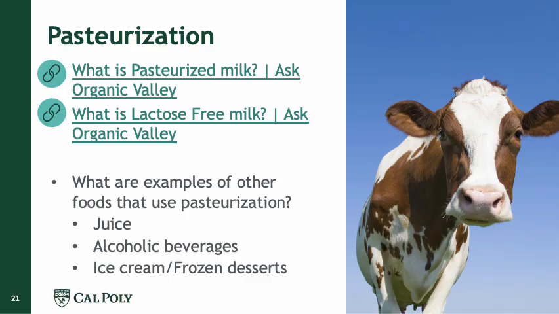Then it goes to the fridge, and we have to keep it at this refrigeration temperature for the whole supply chain, all the transportation, in the supermarket, and when you go home you also have to put it in the fridge. Other examples of pasteurized products are juice and some alcoholic beverages, mainly beer, and most of the commercial brand beers are pasteurized.